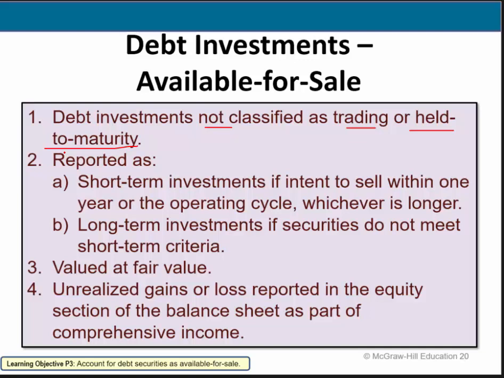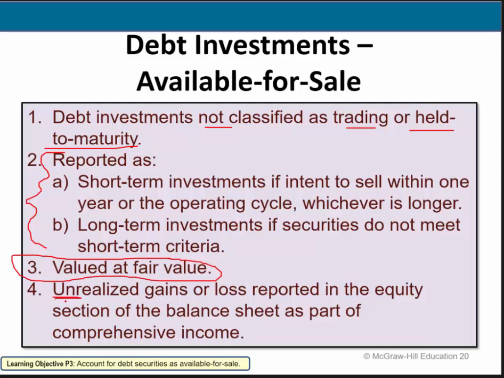Now, once again, these can be current or long-term depending on our intent. If our intent is to sell within 1 year, it's current or short-term. If not, it's non-current or long-term. Now, like with trading securities, we do value these at fair value. Yes.